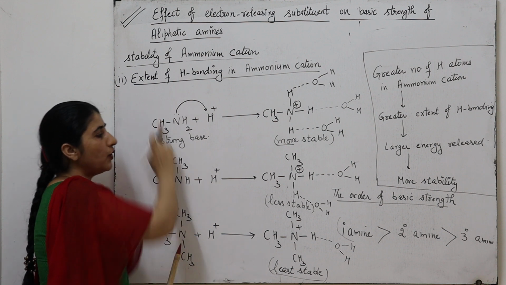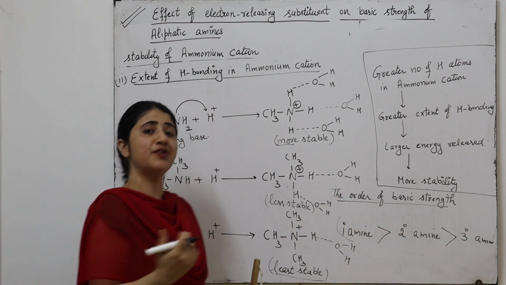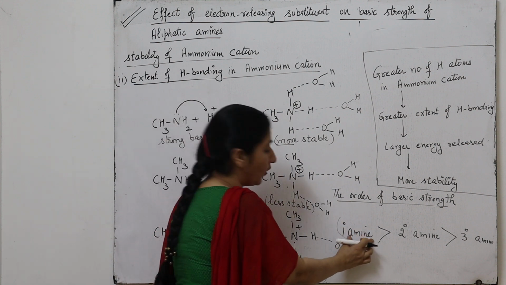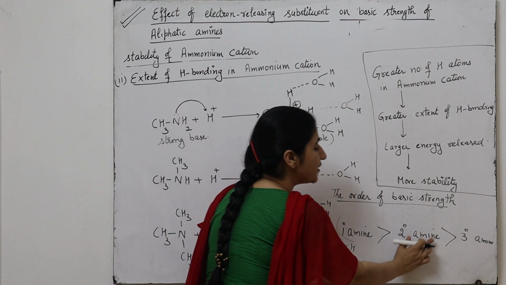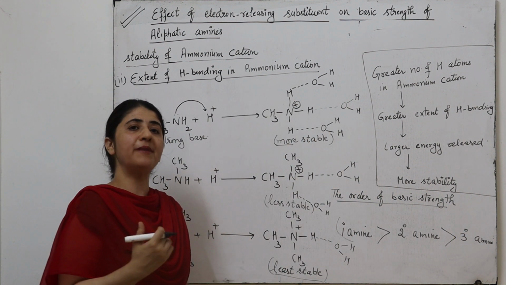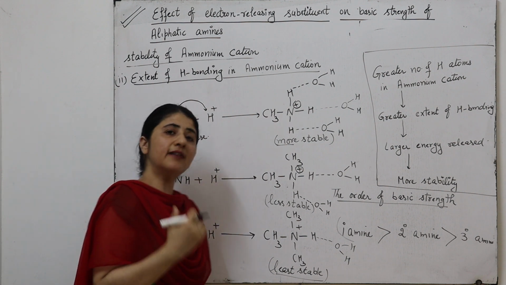So the order of basic strength of amines on the basis of extent of hydrogen bonding is: primary amine is a stronger base than secondary, which is stronger than the tertiary amines. So this is the order of basic strength on the basis of extent of hydrogen bonding.